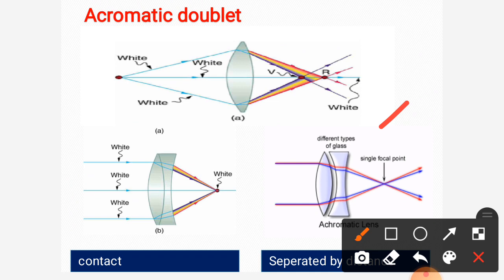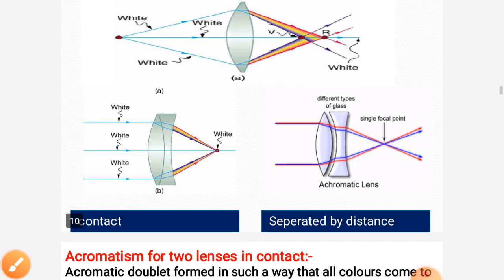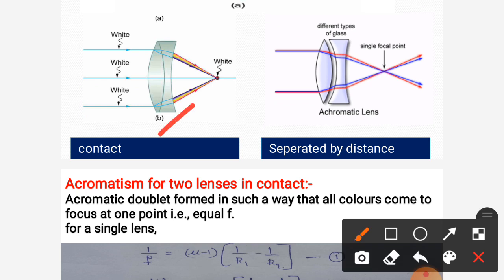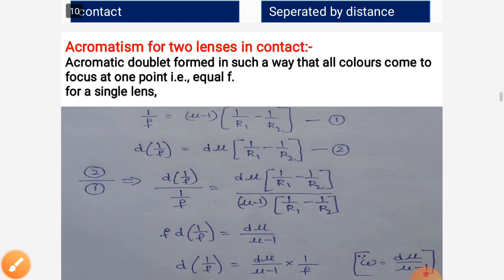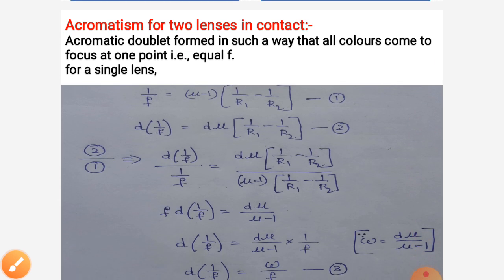but here the condition is how much the distance between the convex and concave lens is. This is the condition. We have to calculate these two. First case is contact and second case is separated by a distance. Achromatism for two lenses in contact.